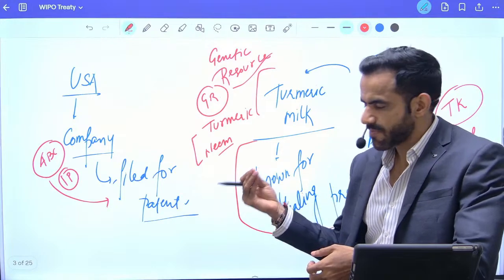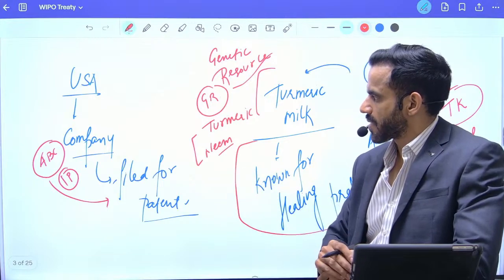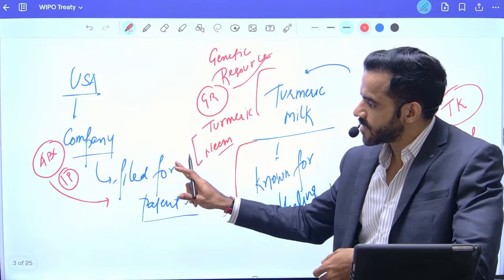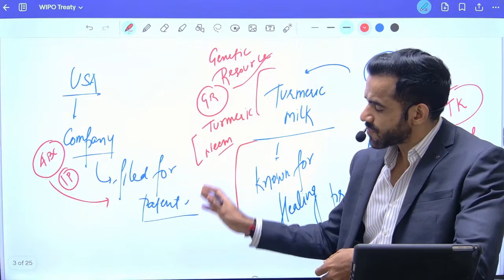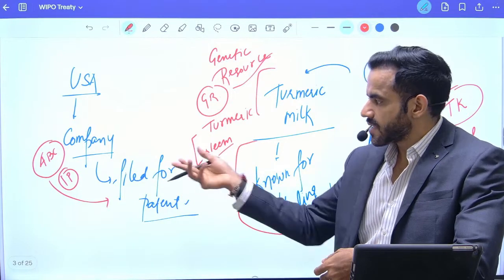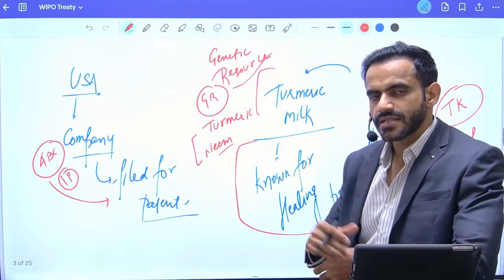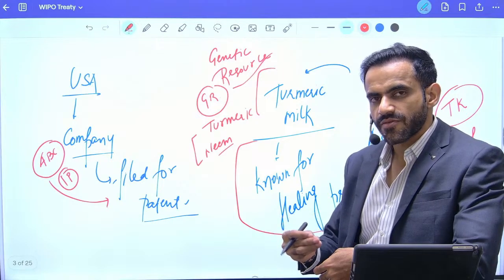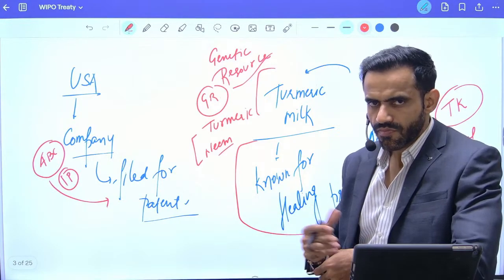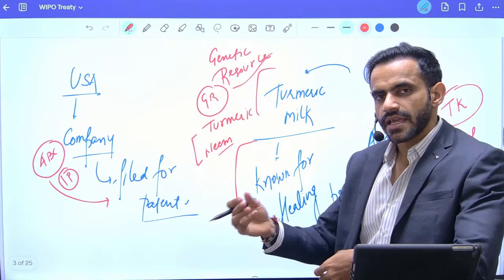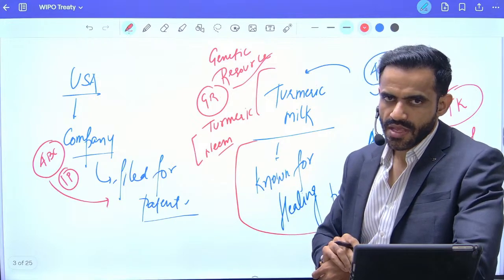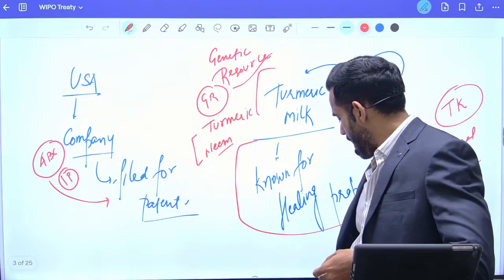Okay, now let me simplify. What is this WIPO treaty? So the WIPO treaty simply says that before granting a patent to anyone, that particular company, in this case ABC, needs to specify the source of their discovery, how they got to know it. Usually what happens is they get to know it from some community and then use it for their own benefit. This is basically referred to as biopiracy.